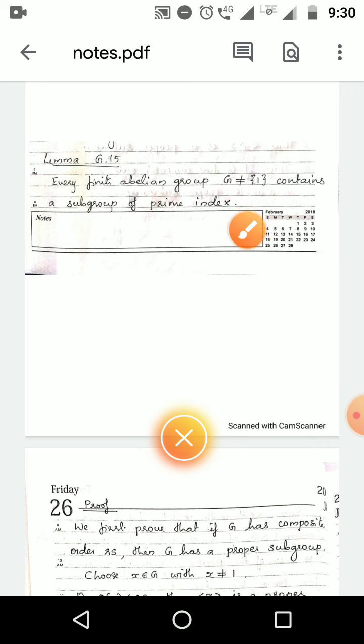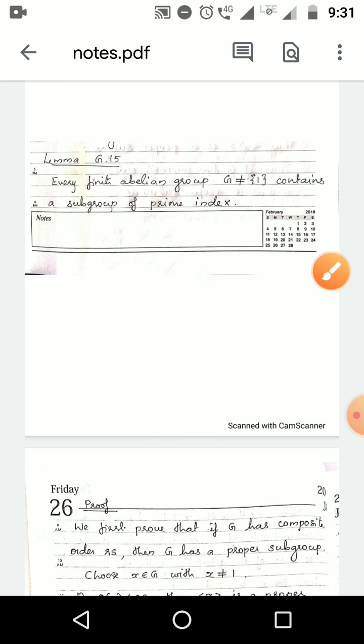We have already said in the correspondence theorem about index: if H is a subgroup of G, then the index of G over H is defined as order of G by order of H. We have to prove that G contains a subgroup H such that the index of G over H is a prime number.